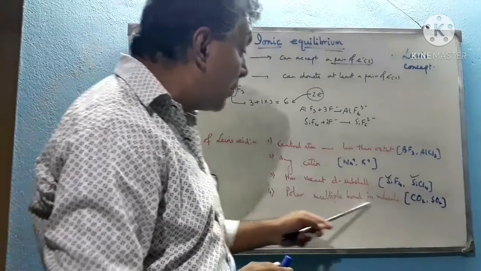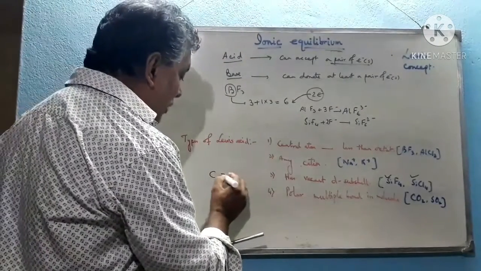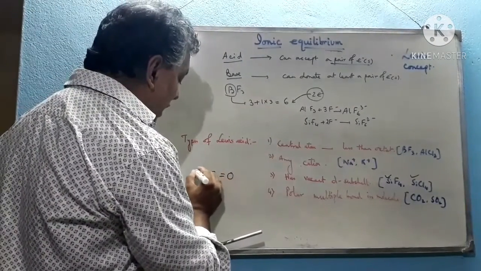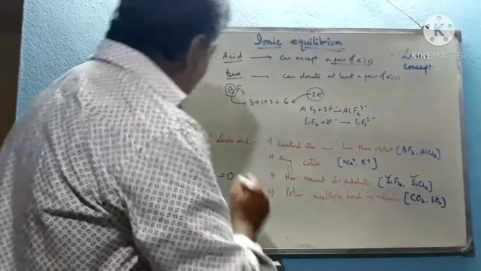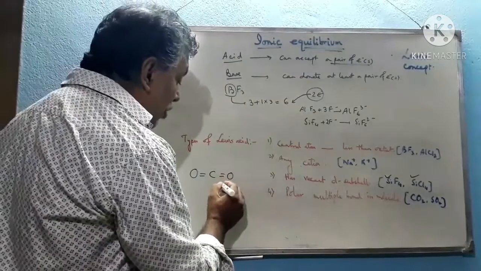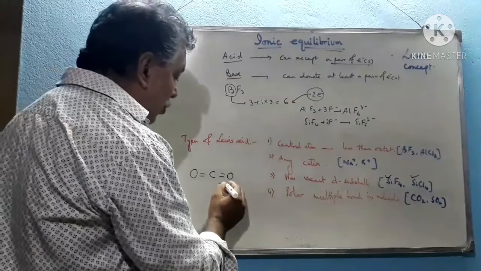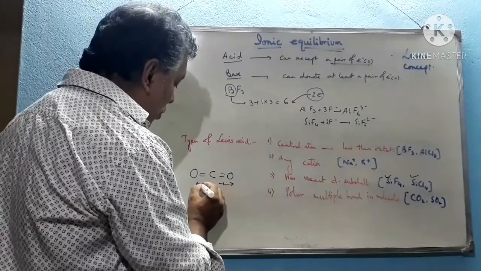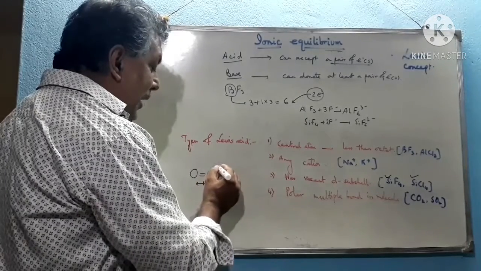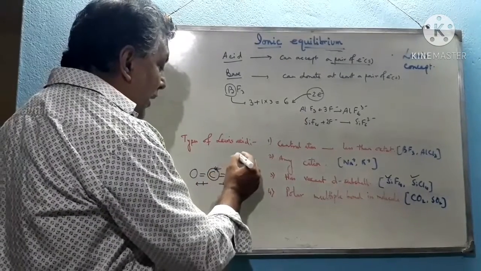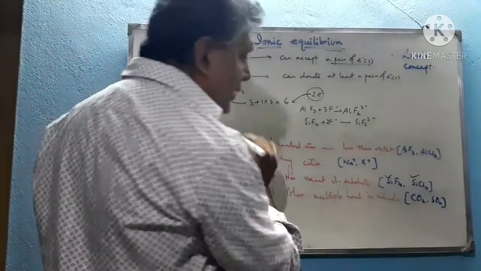Again, polar multiple bonds in molecules. We know that the structure of CO2 is linear. Due to the presence of a very strong electron withdrawing group, because oxygen is one of the most electronegative elements, the polarity towards oxygen becomes del negative and carbon occupies some del positive charge. Hence, it is electron deficient, so it can be attacked by other species. So it can act as a Lewis acid.